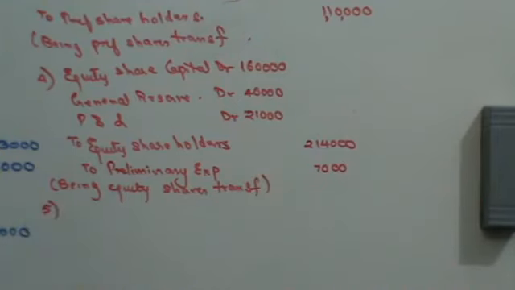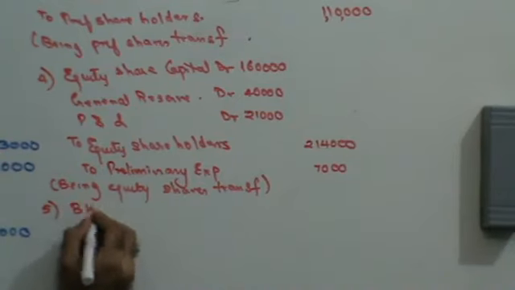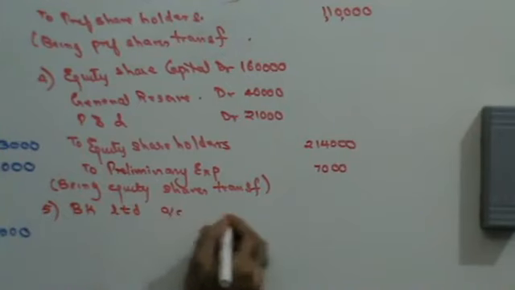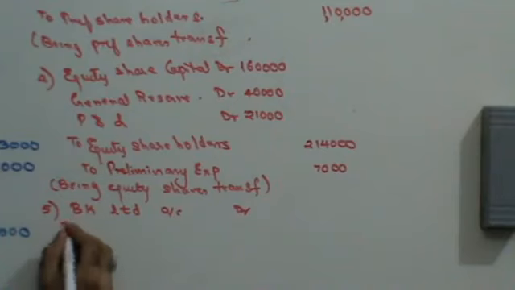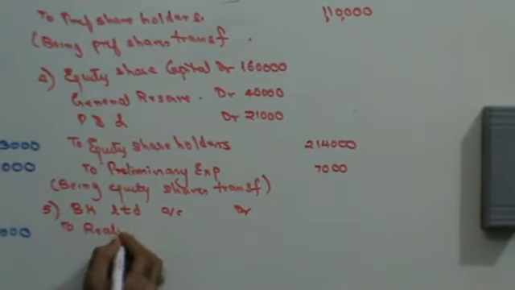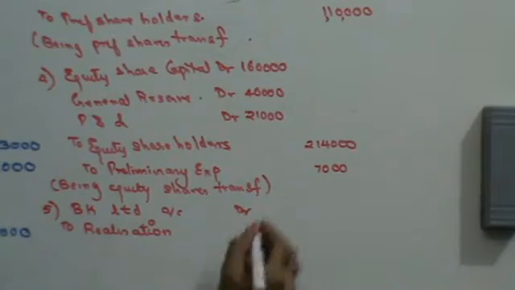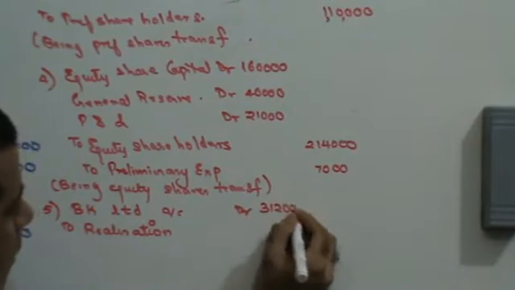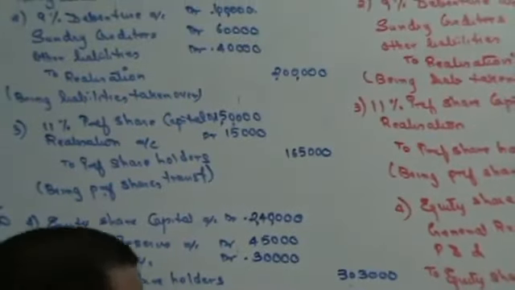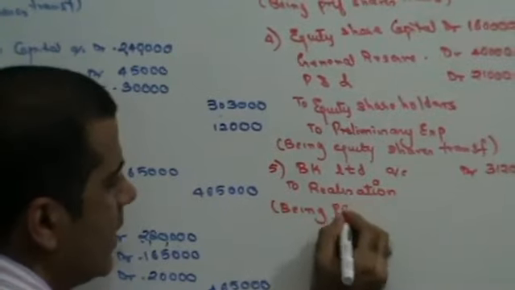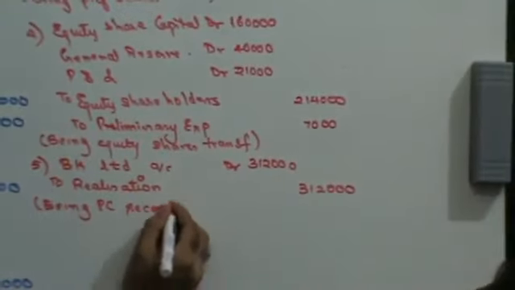Next, record the PC. BK Limited account debit to realization. We had found out that the PC is 3,12,000, being PC recorded.